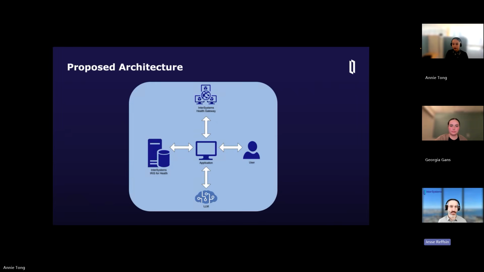And then just to call out the architecture for this, basically this is the same workflow I was just talking about. The user would submit their query to the application, which would pull context from IRIS and also Health Gateway. That context could be sent to the LLM via FHIR, which could then surface an appropriate diagnosis, send it back to the user, who could then consider that as they make their eventual diagnosis for the patient.